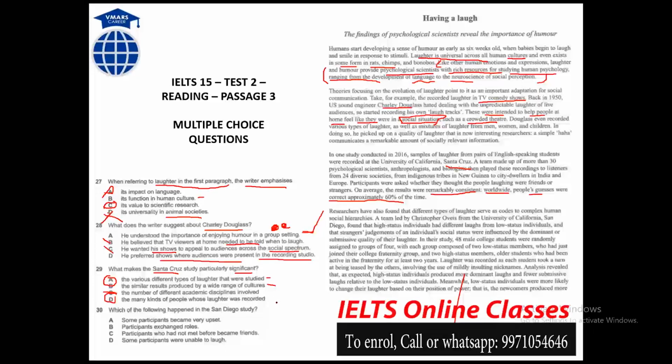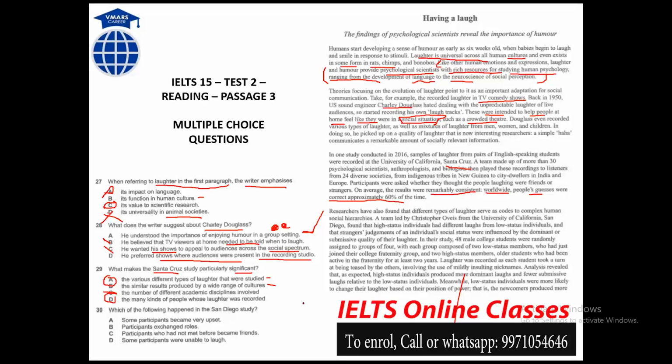So coming to B and D, similar results produced by a wide range of cultures. No, ma'am. It can be maybe. Okay, now just focus on B. Similar results produced by a wide range of cultures.